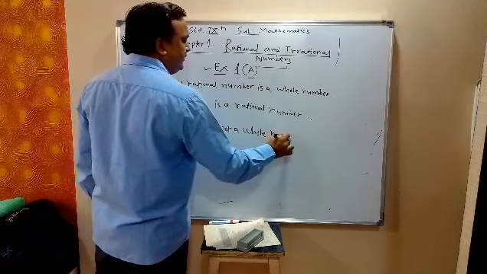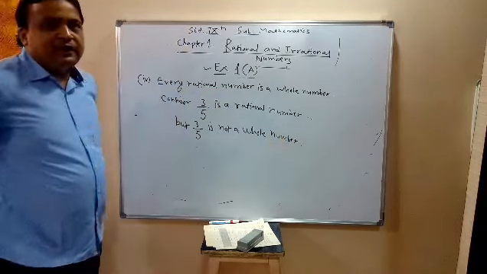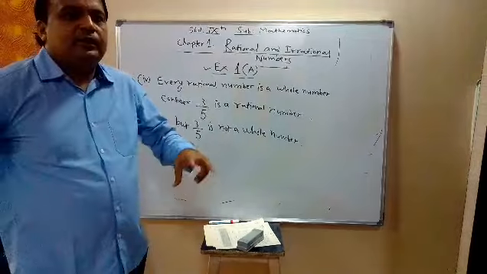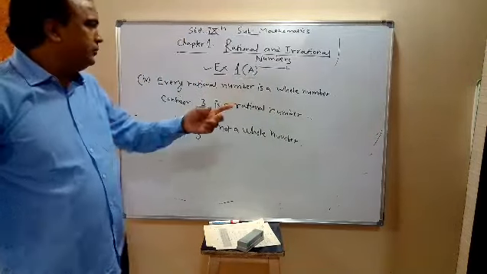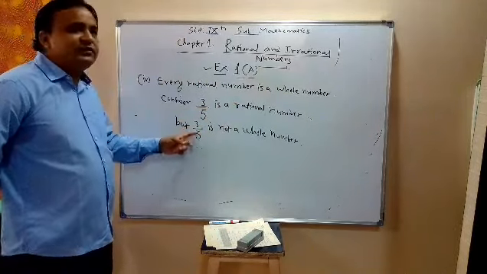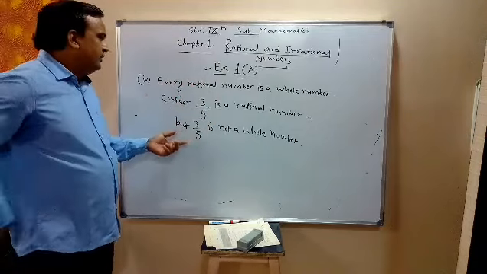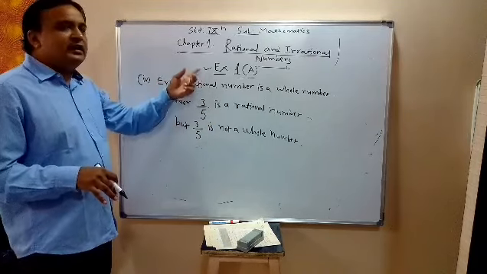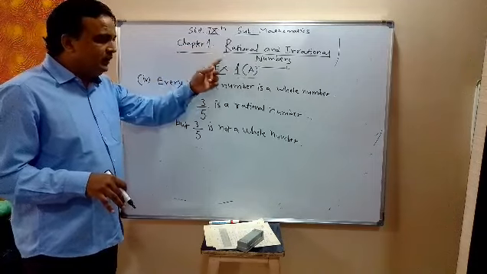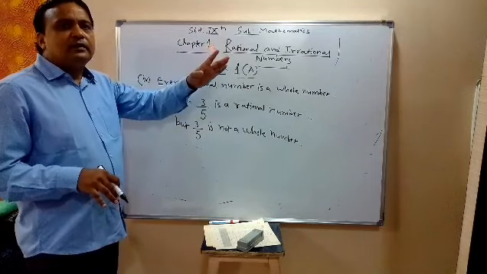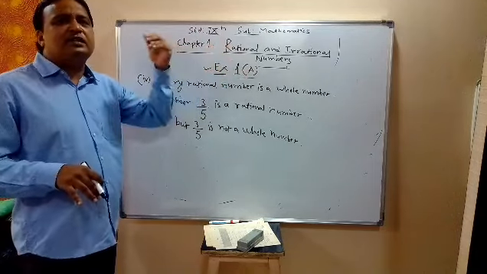Is it clear? 3 by 5 is a rational number because it is of the form p upon q. But 3 by 5 is not a whole number. So every rational number is not a whole number. But every whole number is a rational number.